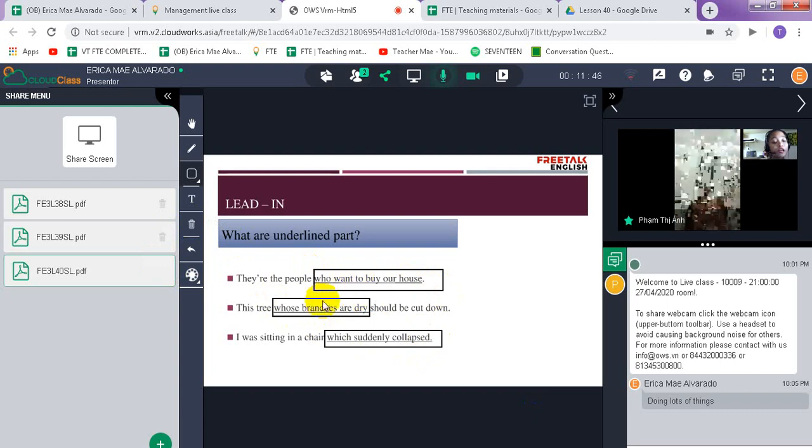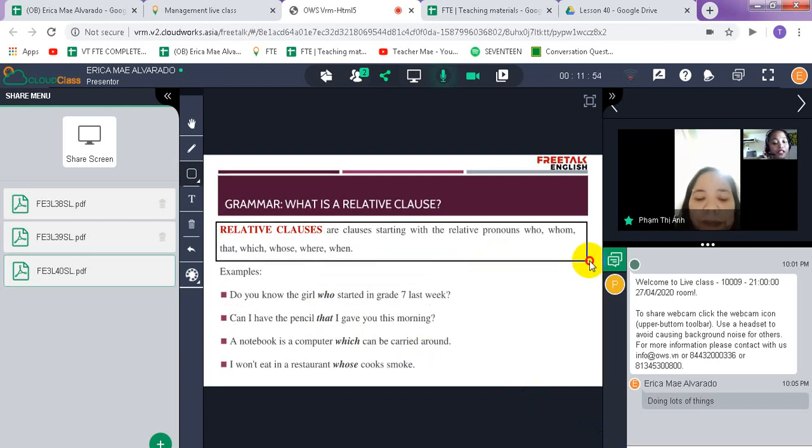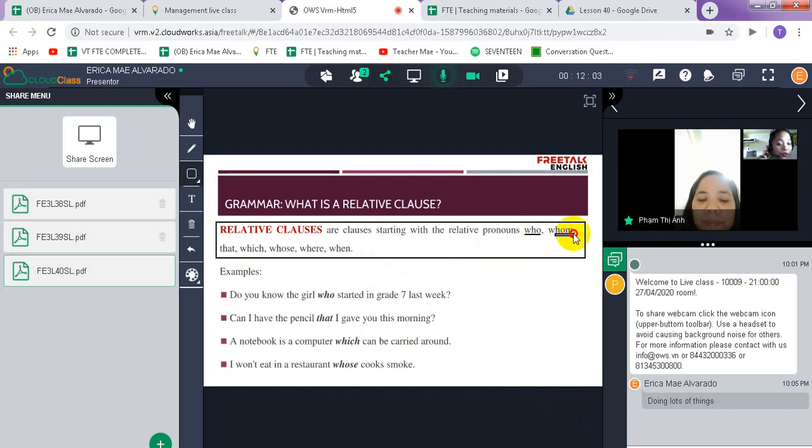So, these are called relative clauses. First, relative clauses are clauses starting with the relative pronouns that are who, whom, that, which, whose, where, and when.